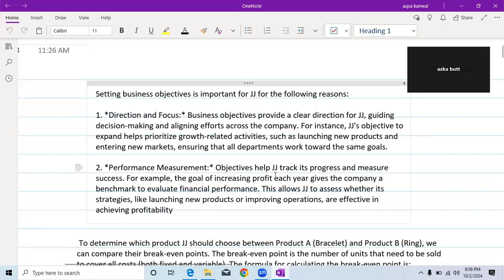So objectives help JJ track its progress and measure success. For example, the goal of increasing profit each year gives the company a benchmark to evaluate its financial performance. This allows JJ to assess whether its strategies, like launching new products or improving operations, are effective in achieving profitability. So this is why it's important.